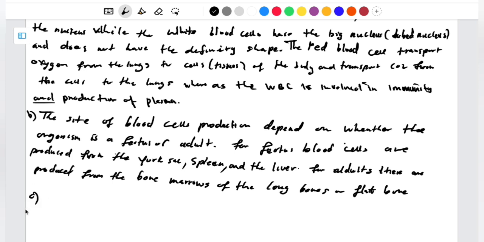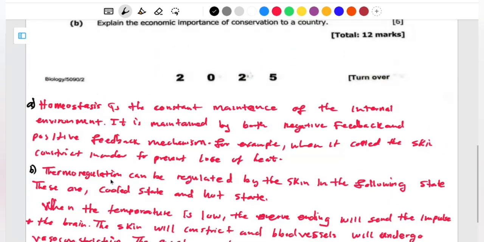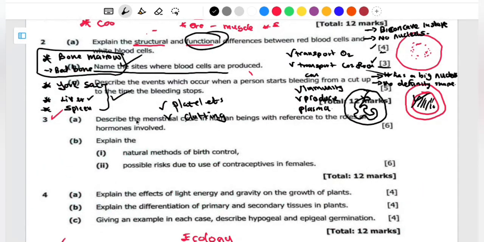Then for number 3, or let me say question C, it was asking us to explain the mechanism that happens when a person has a cut up to the point where the wound healed, isn't it? So when a person has a cut, what happens? You find that the collagen is going to be exposed to the platelets. So platelets stick to the collagen.